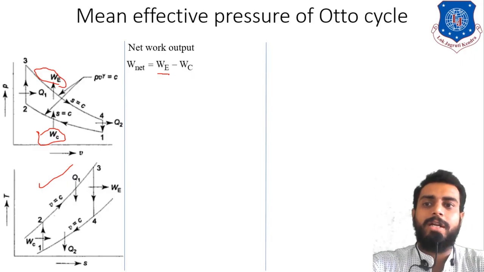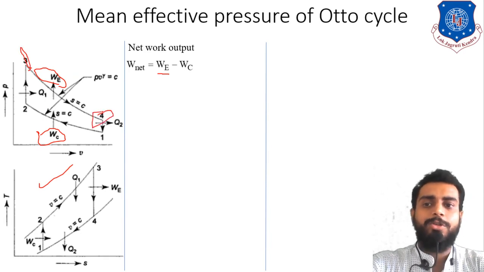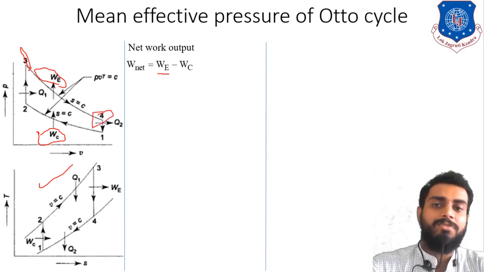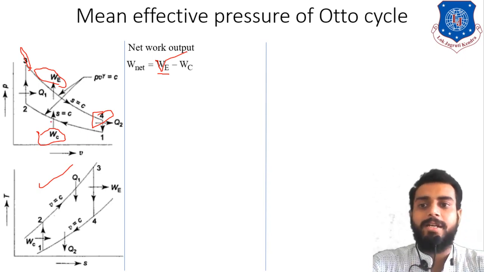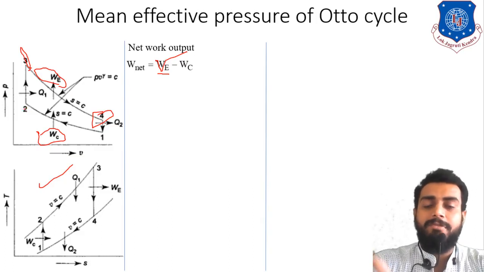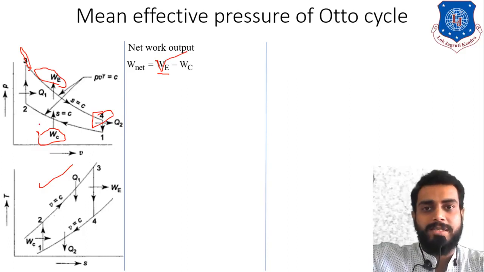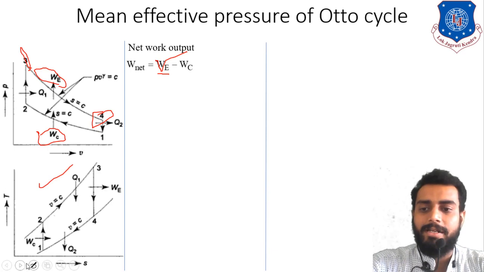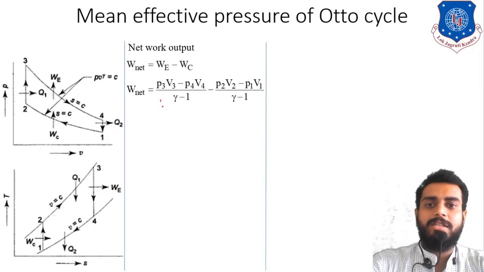As you can see, expansion work is taking place between points 3 and 4. So now you can write the equation like P3 V3 minus P4 V4 divided by gamma minus 1 for the work done during expansion, because the expansion process is a reversible adiabatic process, right? In the same way, compression work you can write as P2 V2 minus P1 V1 divided by gamma minus 1, because the 1 to 2 process is a reversible adiabatic compression process, right? So here if you write that, then you can identify that this will be the final equation for work done, right? This is representing expansion work and this is representing compression work.